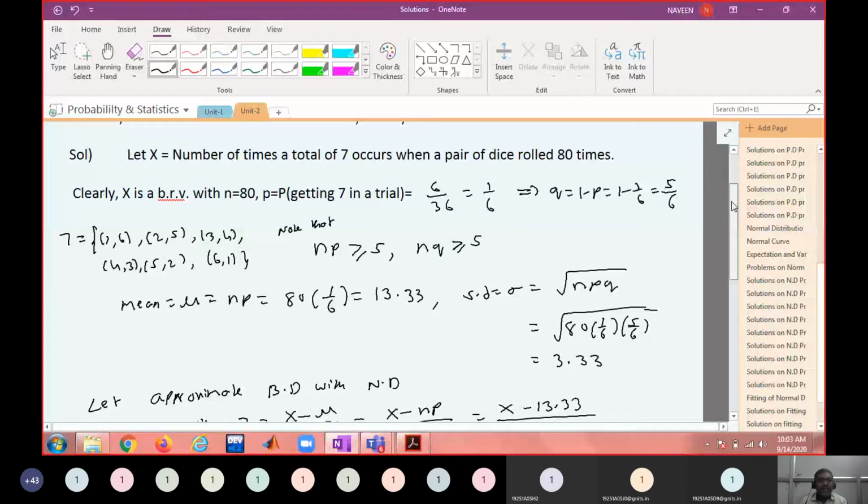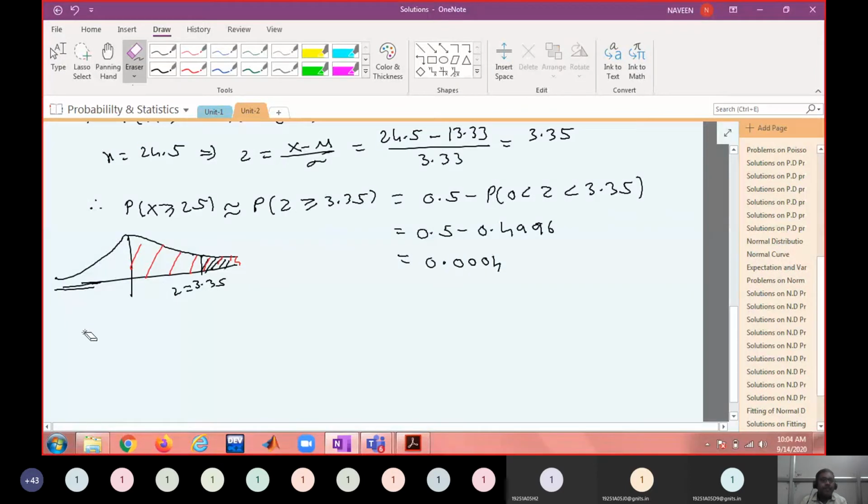Now I will say exactly 30 times. How do we do exactly 30 times? X equal to 30. If you want to apply normal distribution, probability is computed for an interval because X is a continuous random variable. For a continuous random variable, probability at a point is 0. But here we cannot say that every time. That's why we again make the continuity correction. What is the continuity correction for it? 29.5, here lower bound is not equal to upper bound.